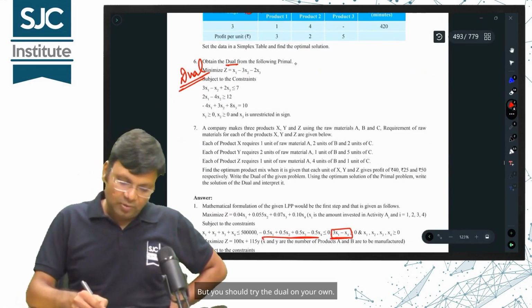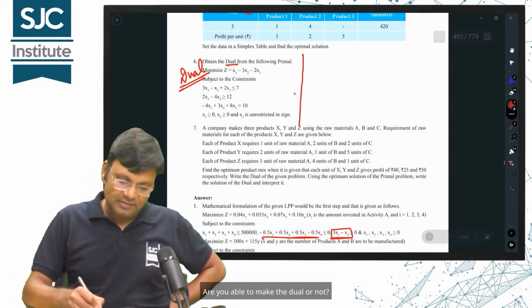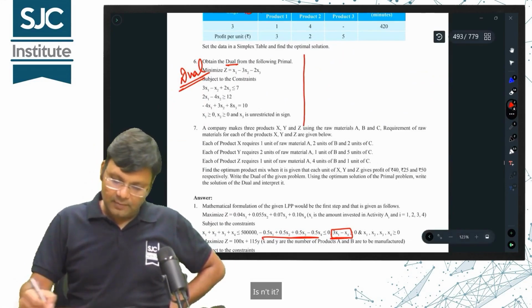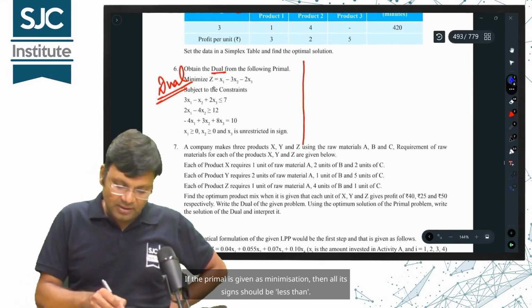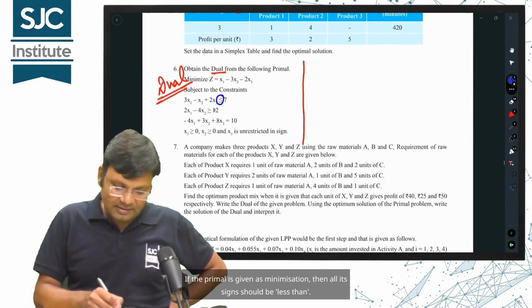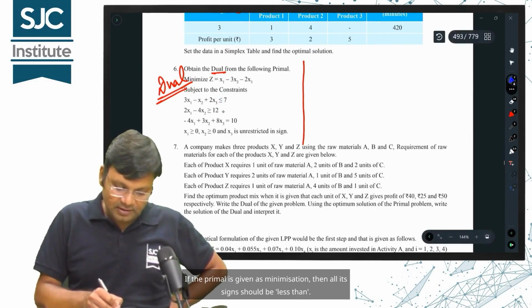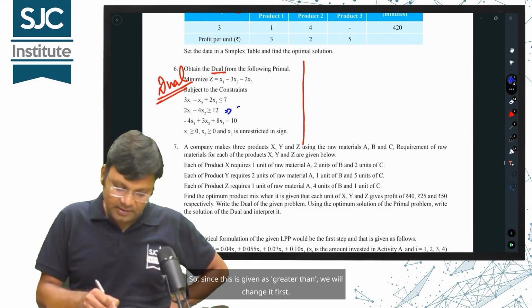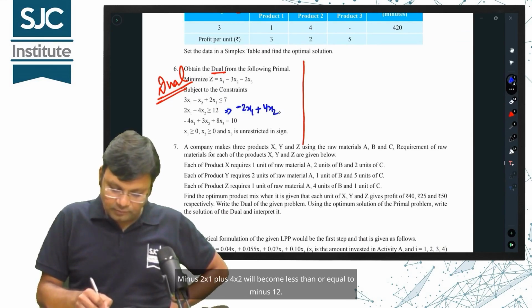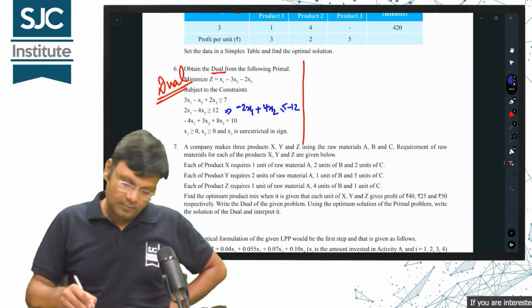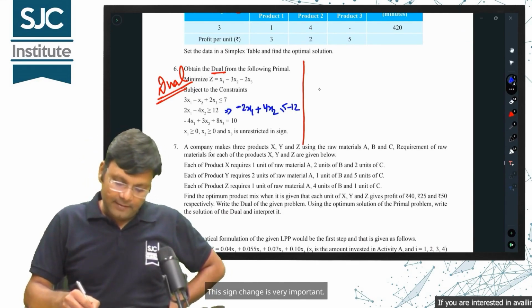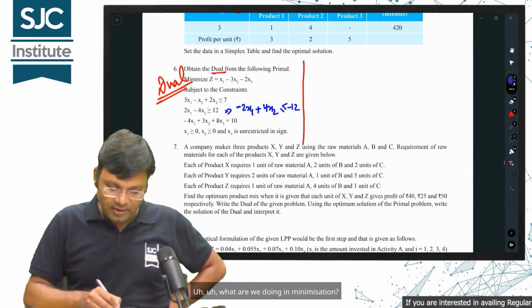But you should try the dual on your own. Are you able to make the dual or not? Pause the video once and try it yourself. If the primal is given as minimization, then all its signs should be greater than. So, since this is given as less than, we will change it first. Minus 2 times x1 plus 4 times x2 will become less than or equal to minus 12. Alright, this sign change is very important.